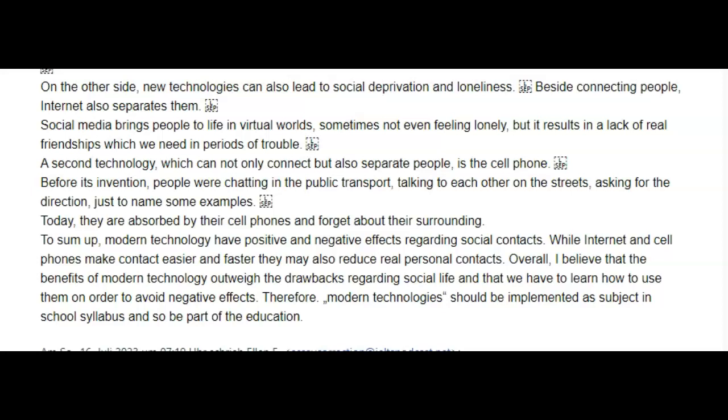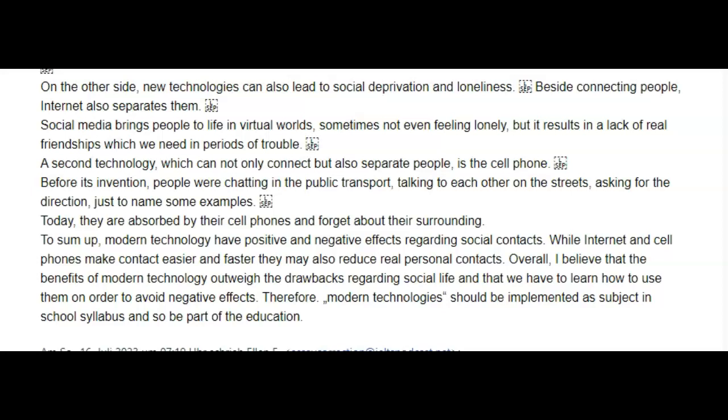Okay, why? I feel like this definitely needs more development. Okay. So if it's a virtual world, why isn't it a real friendship? Why are these less important or less effective than friendships that happen in face to face life? Okay. So you needed to go a little more in detail about this.